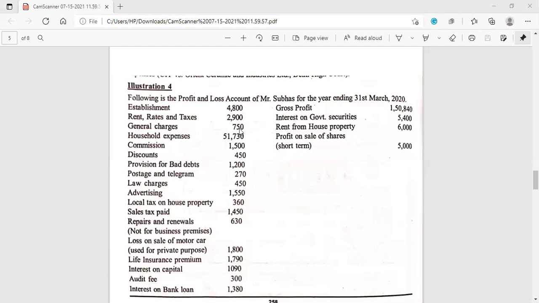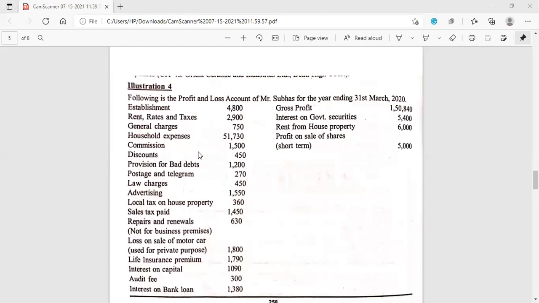Household expenses 51,730 is there. So anyhow, the name itself indicates that it is expenditure related to the house. Okay, so it is not to be included in the profit and loss account of the business. So we have to add back this expenditure to the net profit.